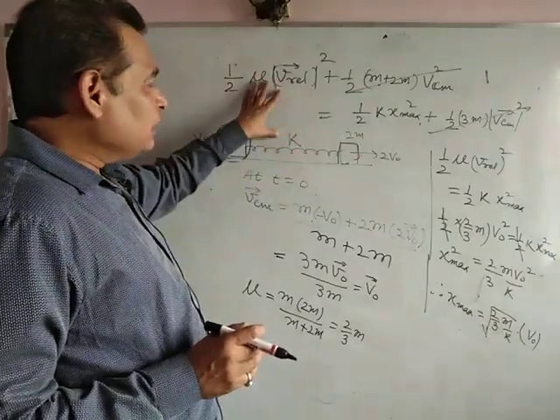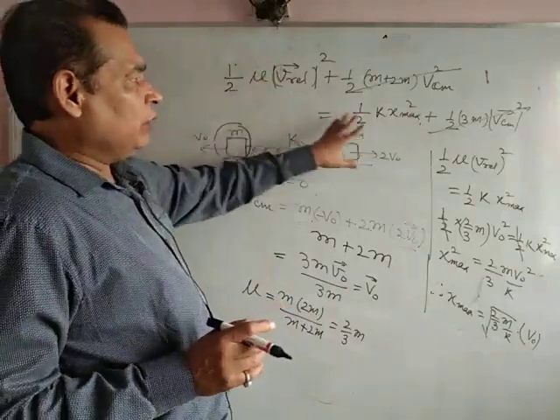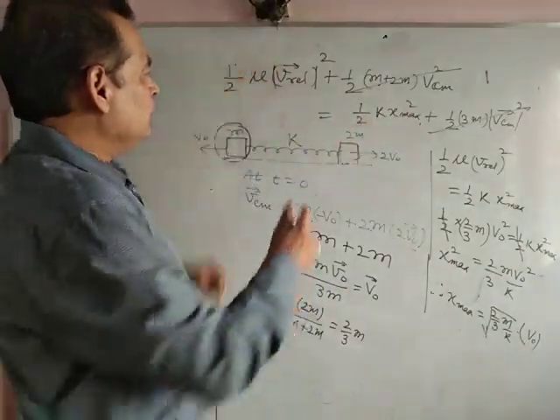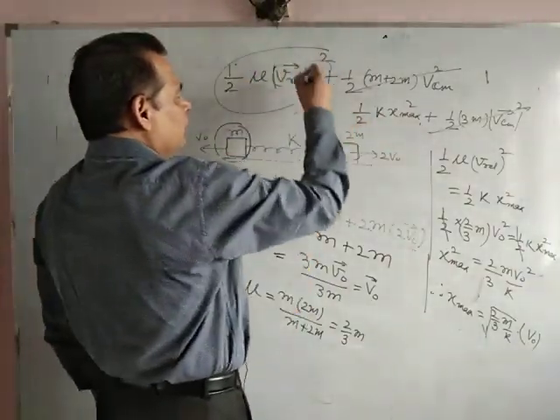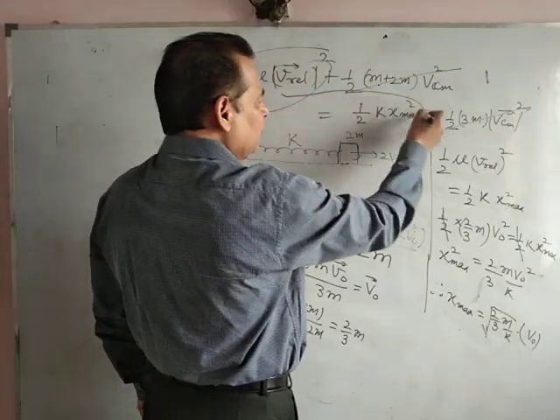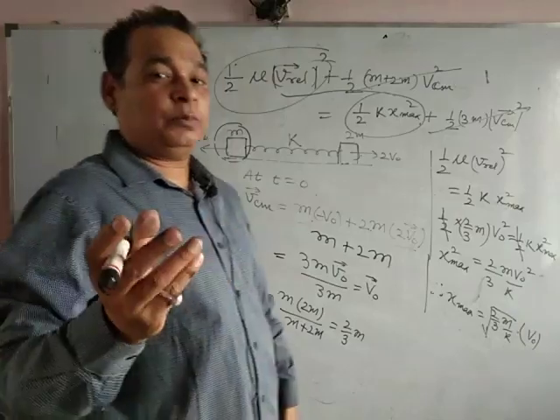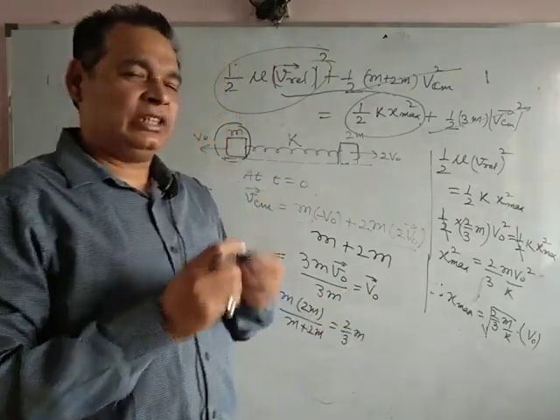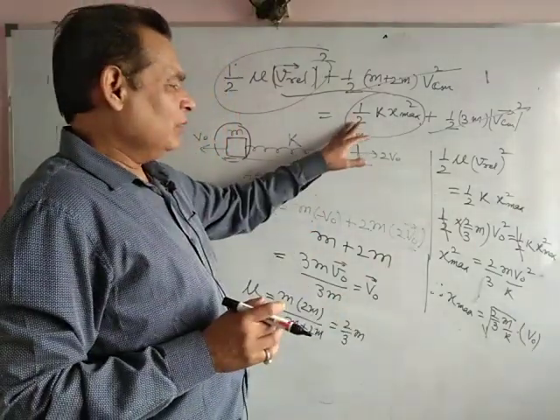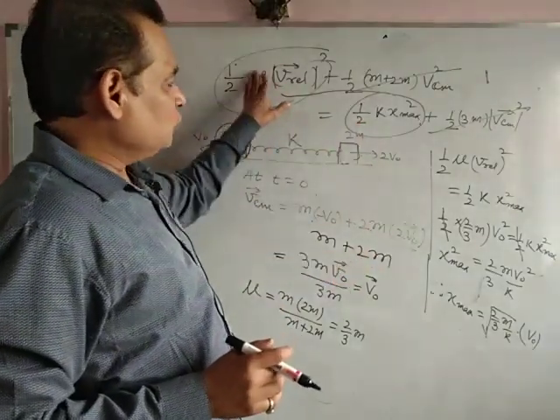So kinetic energy in center of mass frame at final elongation will be 0, and this energy will not be dissipated. It will convert into elastic potential energy, because there is no chance of dissipation of energy: there is no friction, there is no external force and so on. So this one should be equal to this one.